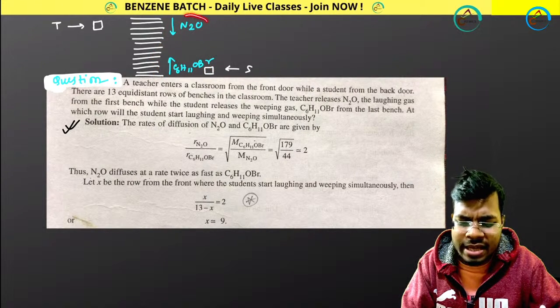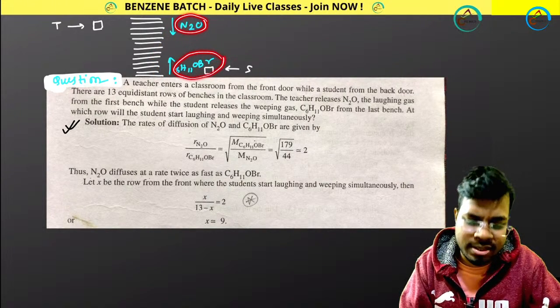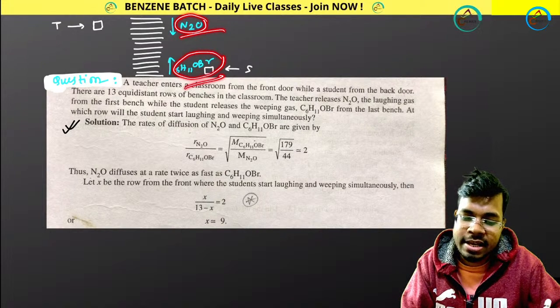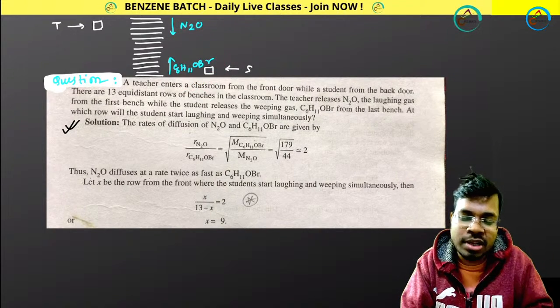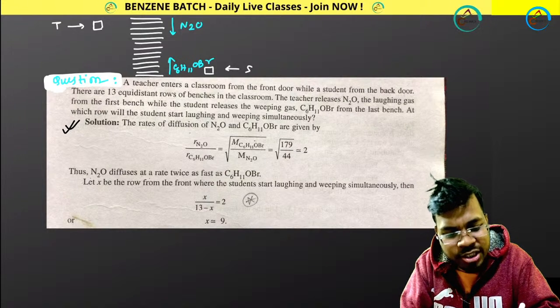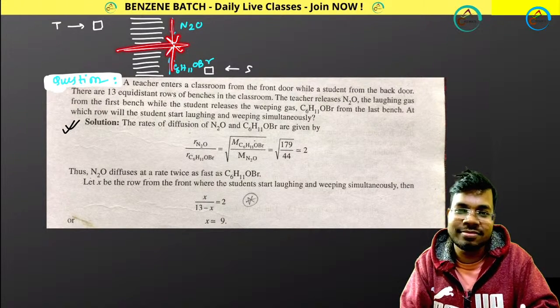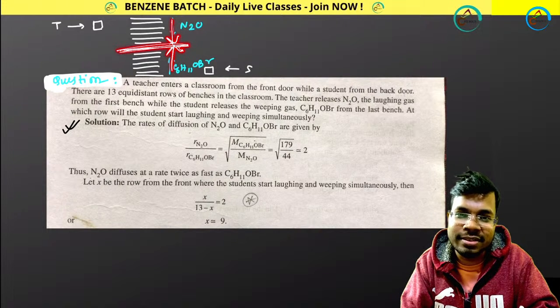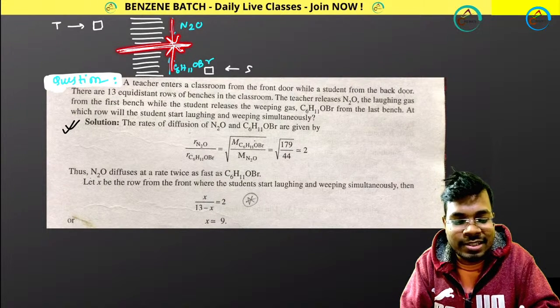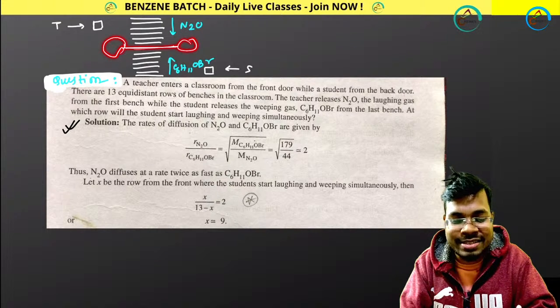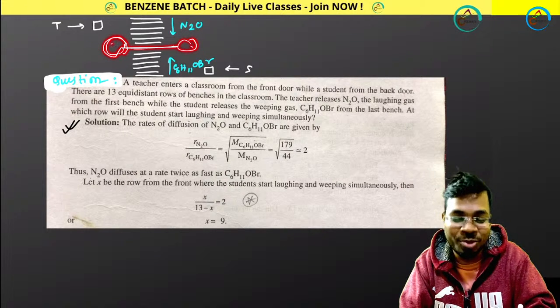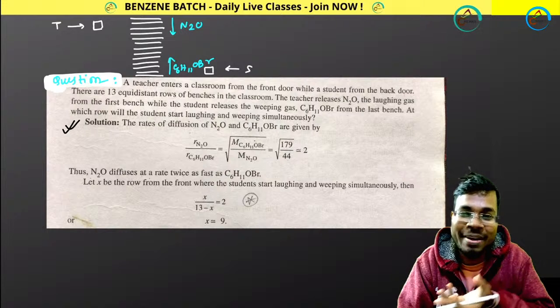These two gases have different molar mass. You can see different molar mass. So as they have different molar mass, they will have different rates of diffusion. So the question is, at which row will these two gases meet? And whenever they meet, the student sitting on that row will start crying and smiling simultaneously.